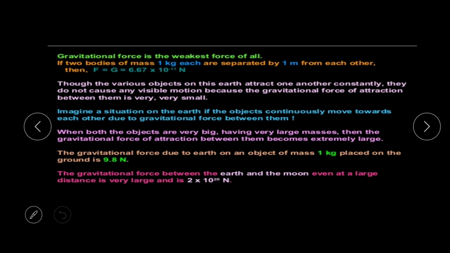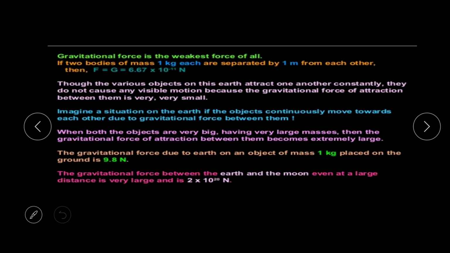Though various objects on the earth attract one another constantly, they do not cause any visible motion because the gravitational force of attraction between them is very, very small. Let us imagine a situation on the earth if objects continuously moved towards each other due to the gravitational force between them. What happens?